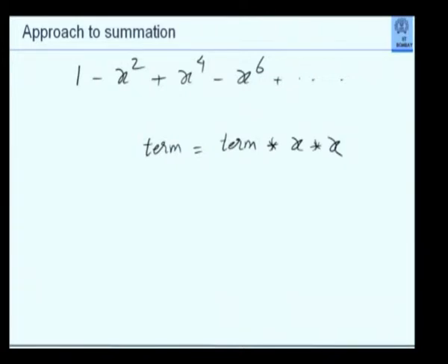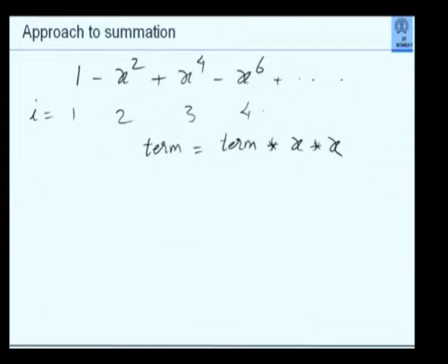Now, there are 2 ways of handling the alternate signs. One approach which many people have attempted is to take the term number I with I starting as 1 here, 2 here, 3 here, 4 here and so on. So what they are saying is that if the term being added is an even term, then the sign is negative, otherwise sign is positive.